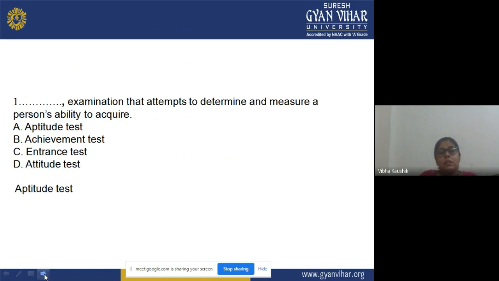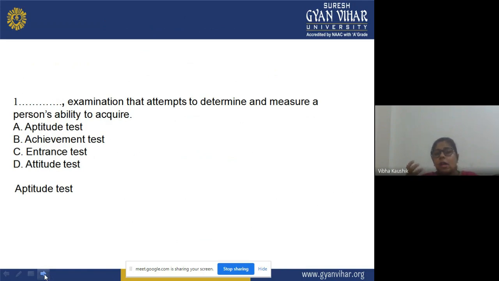Now, let us discuss some MCQs, as MCQs are the best tools to measure the outcomes of the learner. The first one: dash examination that attempts to determine and measure a person's ability to acquire.